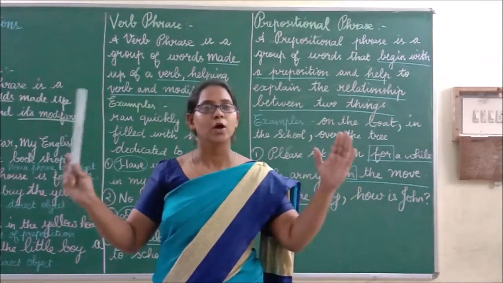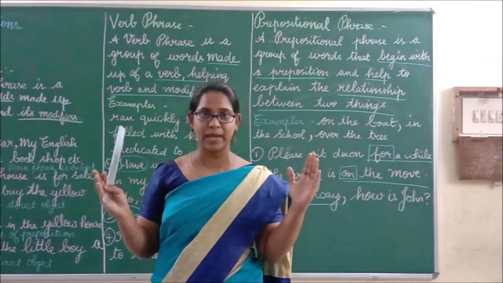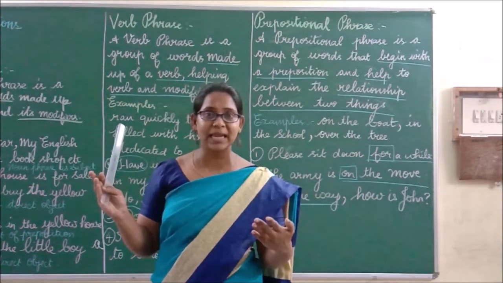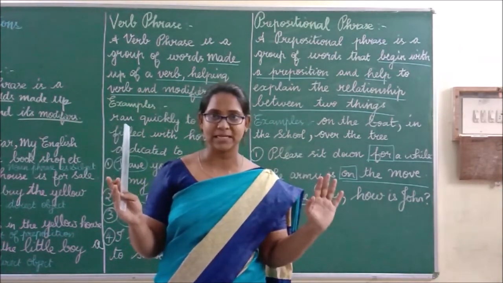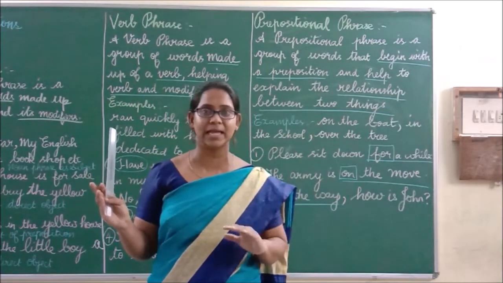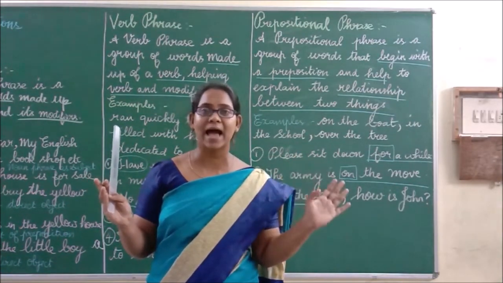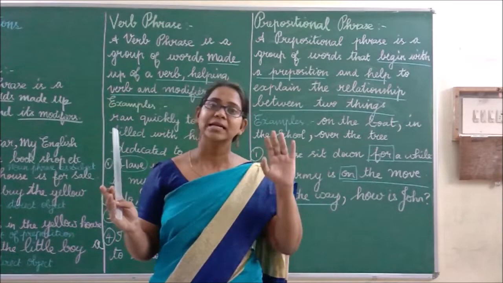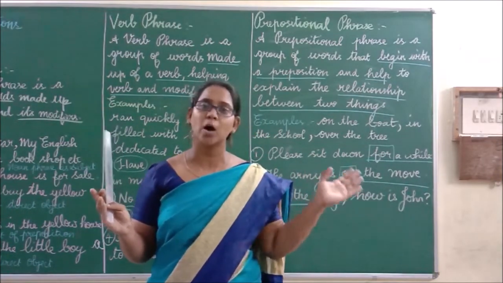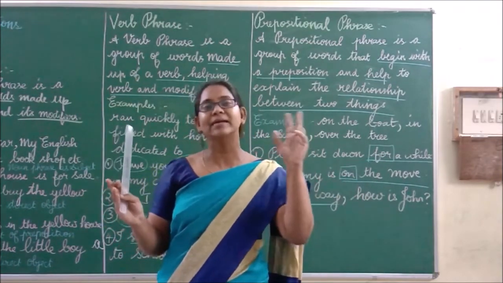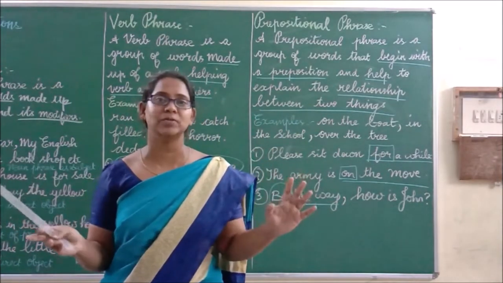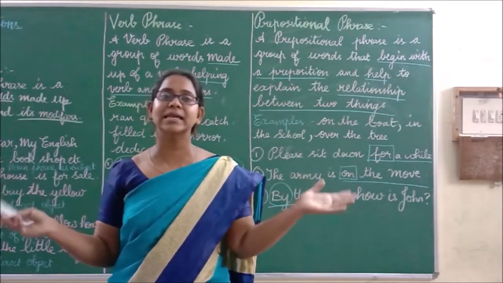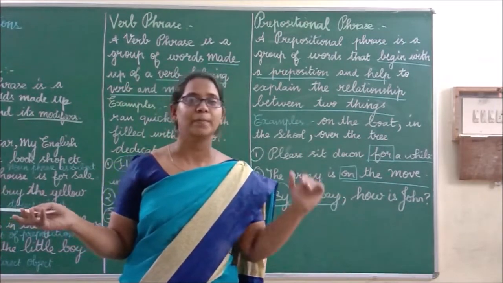Phrase is a group of words which gives meaning but it is not a complete sentence. In another way we can say it does not have a subject or a verb. It doesn't have both the subject and verb, or it doesn't have both the subject and predicate.